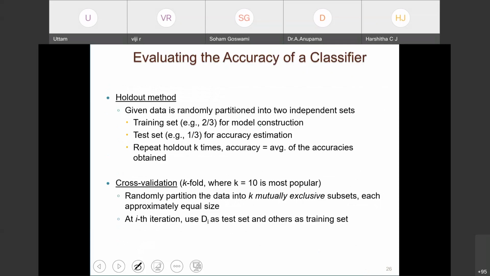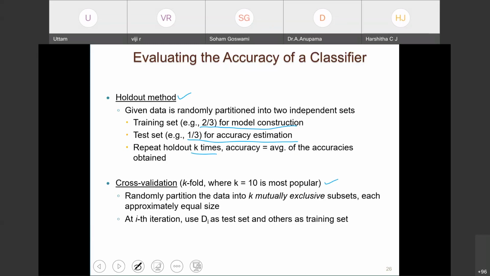In the classification system, these two ways of computing the accuracy are very popular: holdout method and cross validation. In the holdout method, we divide the whole data into two-third and one-third. Two-third of the data will be used for model construction and one-third of the data will be used for accuracy estimation. Then we reshuffle the data and repeat this k times. The average of all the k executions is the accuracy of the model.